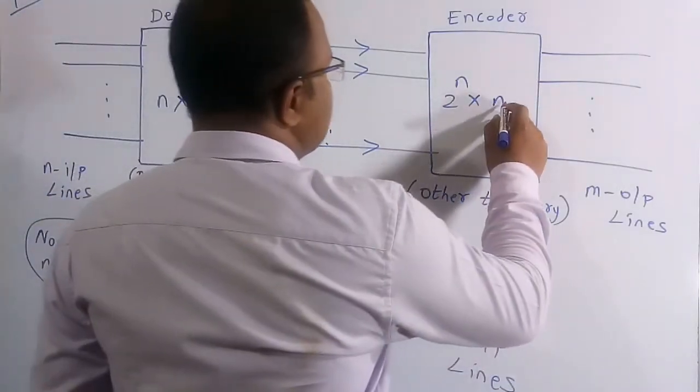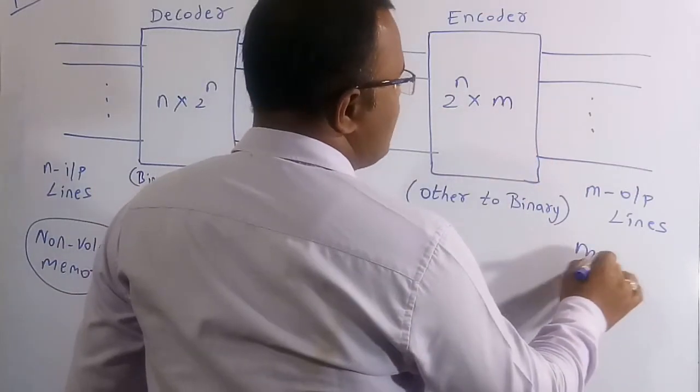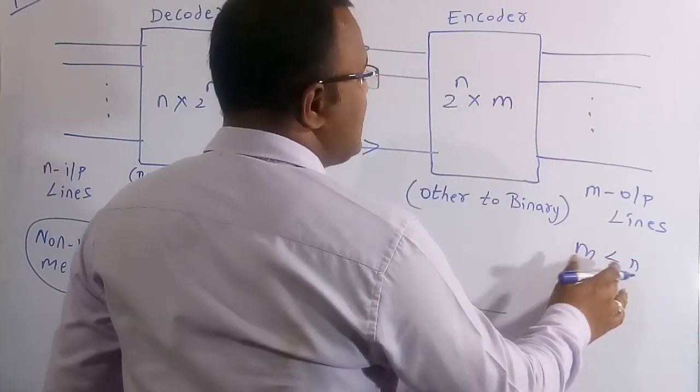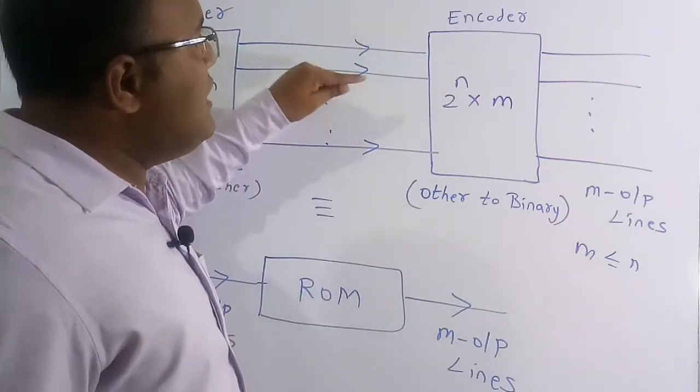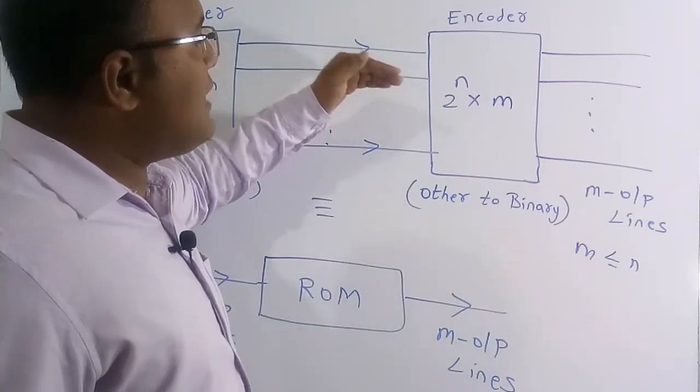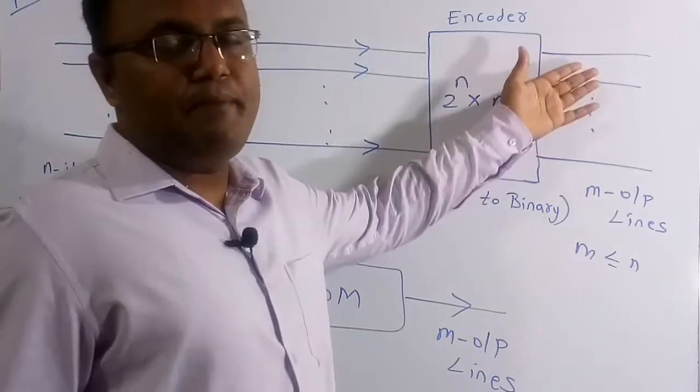So therefore we are going to say in general it is m. So m is always less than or equal to n. It can't be greater than n. So therefore we can say out of this only one input line is going to get active and then we are going to convert it in terms of the binary format.